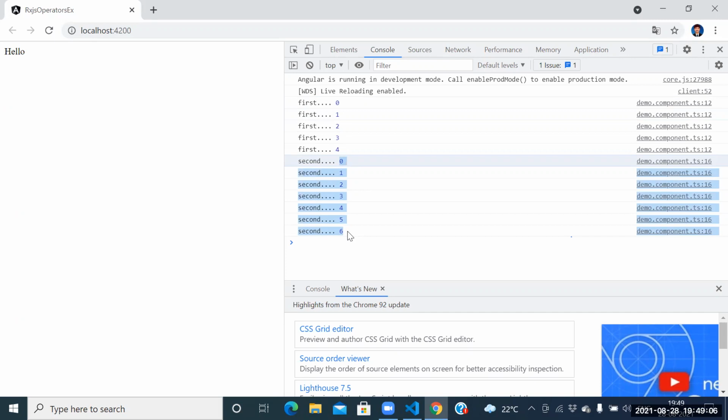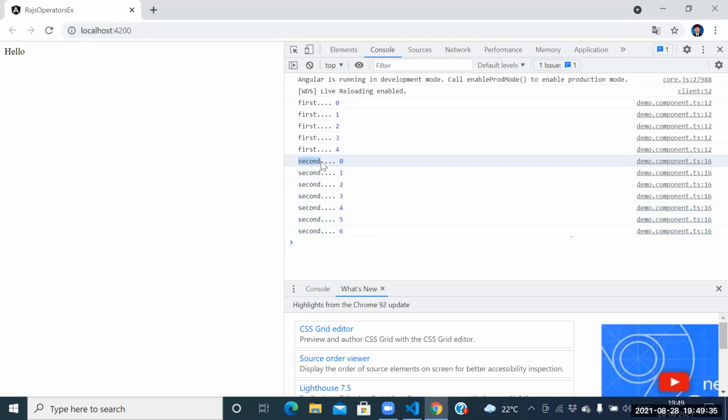So, guys, in order to overcome these kinds of problems, Subject came to the market. In RxJS we have one concept called Subject. Knowledge transfer, KT, is there in companies. To transfer knowledge, I need to transfer 4 to the second person. So the second person starts from 4, 5, 6, 7.